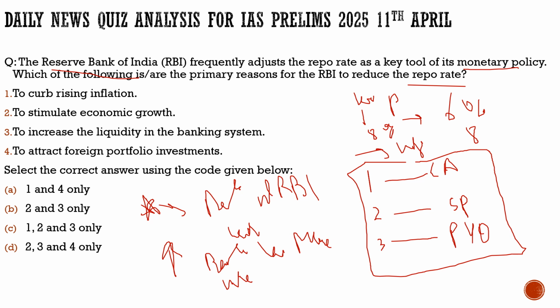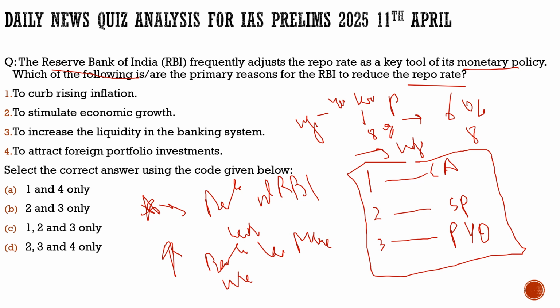And what would be the trade-off here? If the inflation is checked, the trade-off would definitely be growth. The RBI will check inflation and the growth will be impacted, because if there is less money in the market, it will definitely impact growth, but at the same time it does reduce inflation. So this is what happens when the RBI increases the repo rate.